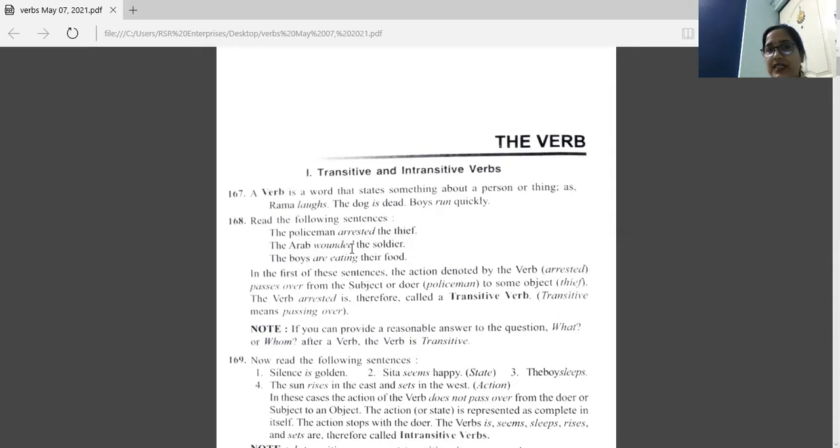The Arab wounded the soldier. The Arab subject, wounded verb, whom they wounded? Your answer is the soldier. So this is object here of the verb. So this verb is transitive verb.